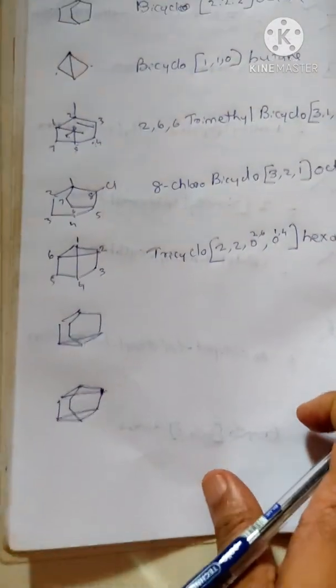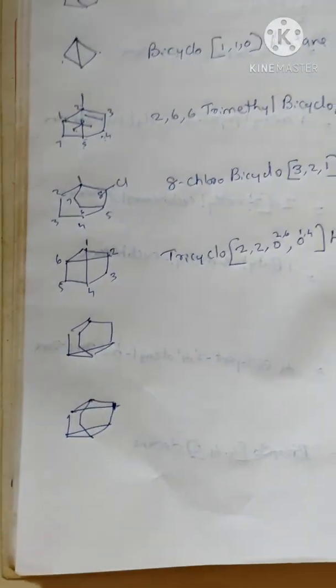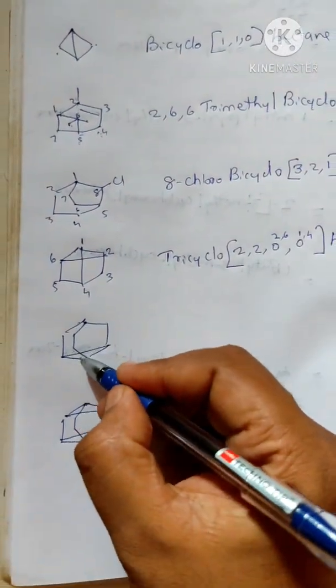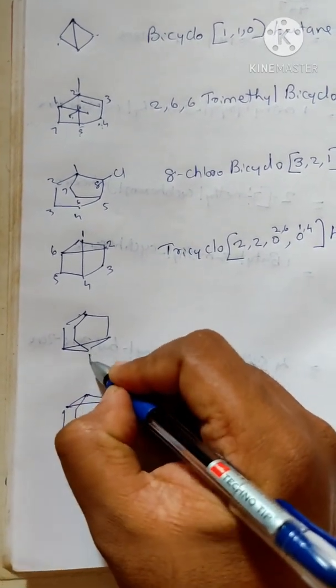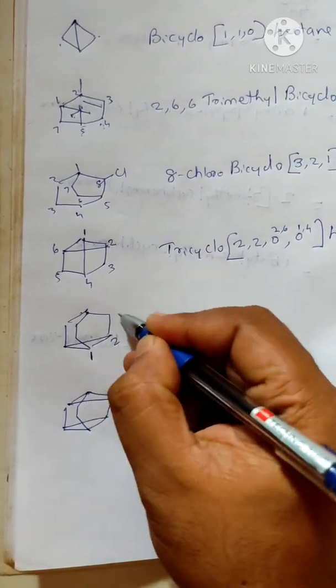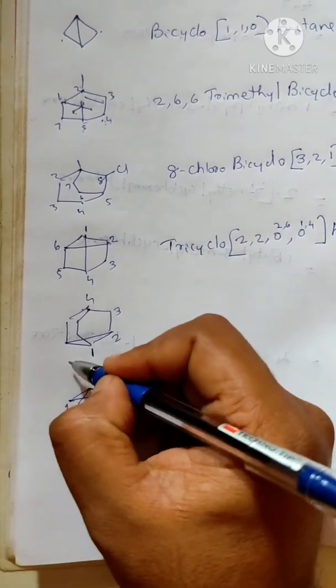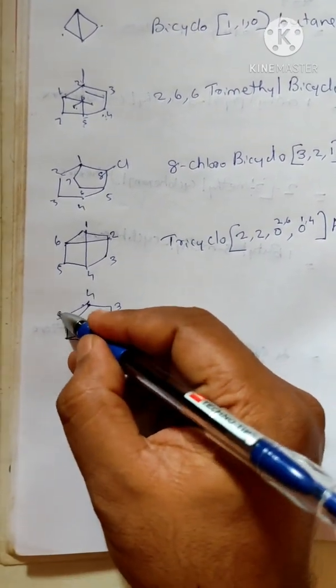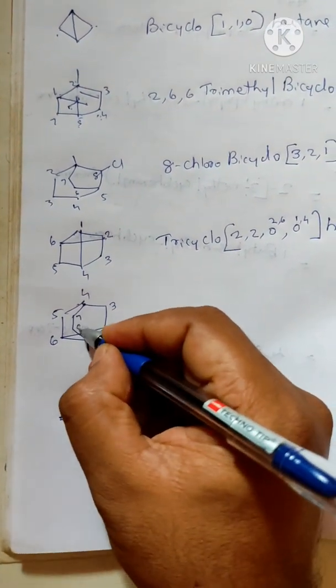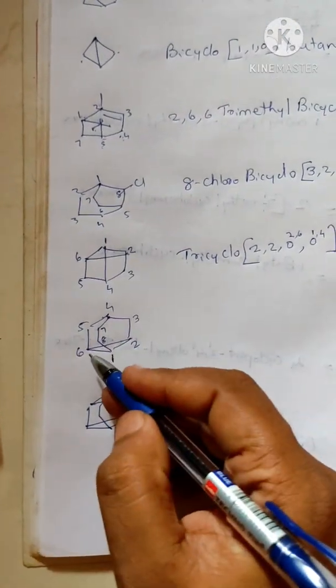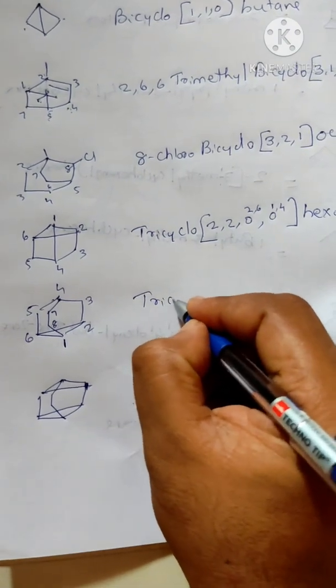Okay, hexane. What about this? You can see there is a cycle, this is a cycle, this is a cycle. So for the nomenclature we have to name in such a way that first we start from here, 1, then 2, 3, okay, 4, then we have no confusion over here, 5, 6, then 7, 8. So here if you see, this is a tricyclo, there is no doubt, tricyclo.